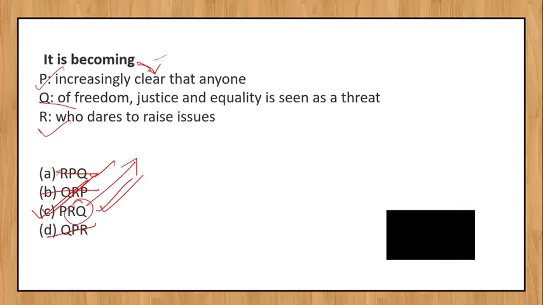So go to here: it is becoming increasingly clear that anyone who dares to raise issues of freedom, justice and equality is seen as a threat. Do you understand? Anyone who dares to raise issues can be seen as a threat. That's what he is trying to say. So here it is very easy. C is the correct one.